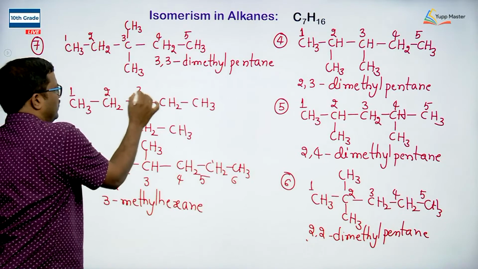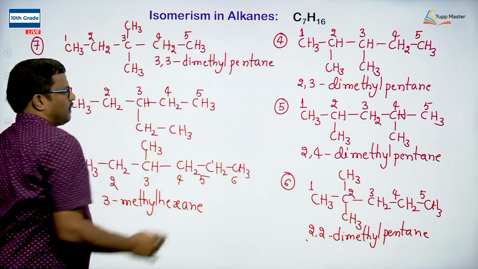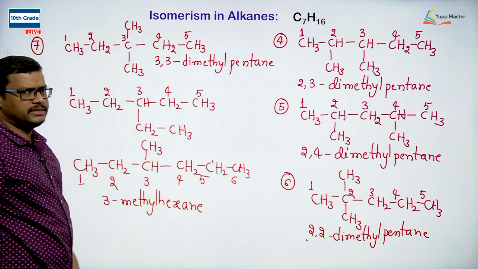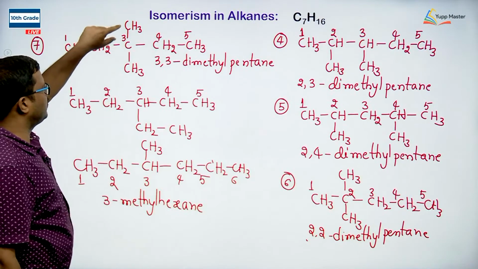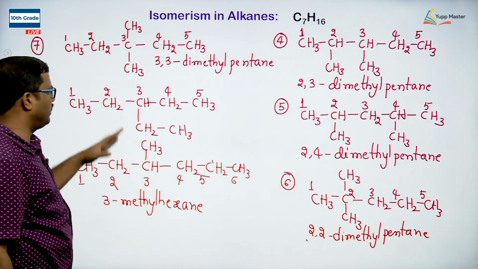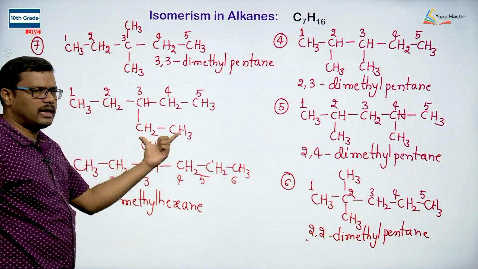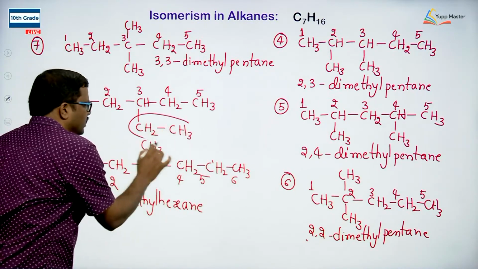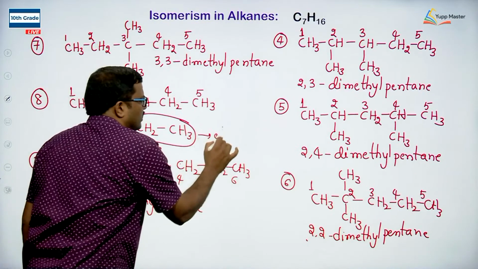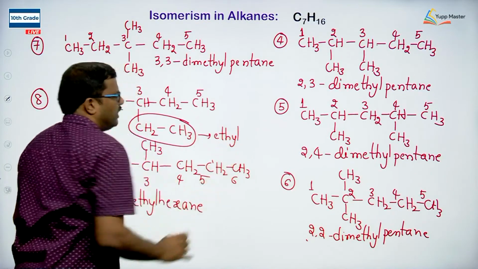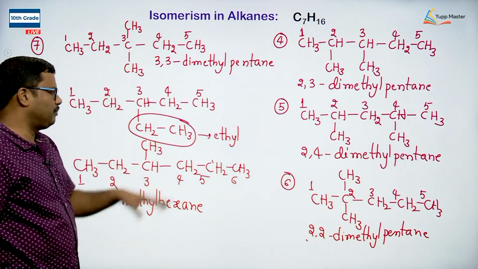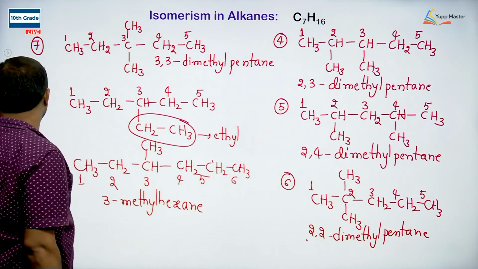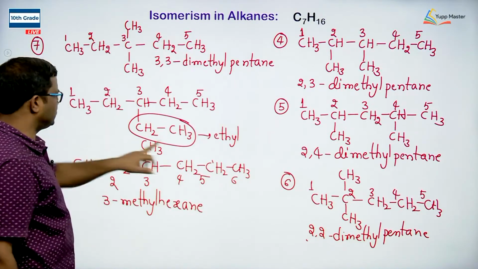So, if I number the carbon chain, I will get 5 carbons in the side chain, but I am not keeping the 2 methyls side by side, but I am connecting the 2 carbons connected with a single bond. So, I am taking it as an ethyl substituent. So, this is called ethyl, ethane minus 1 hydrogen we get ethyl. So, ethyl is present, right. So, I am taking ethyl as a substituent.